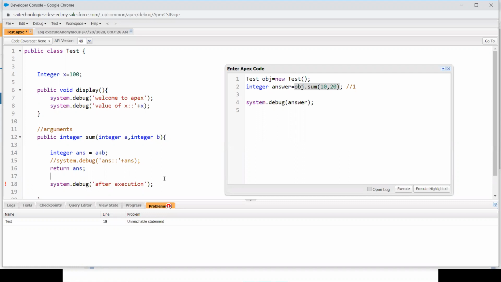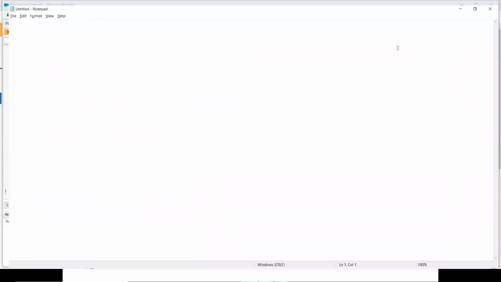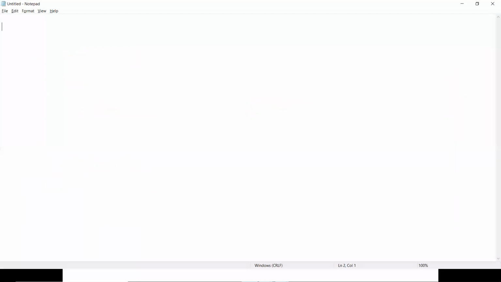Any doubts over there? No. Okay, let me give a couple of simple things. You have to try these things. Let me type it in my notepad. So what are the things you have to do? These are all the things that need to be covered in the upcoming classes, because some absolute beginners are there.